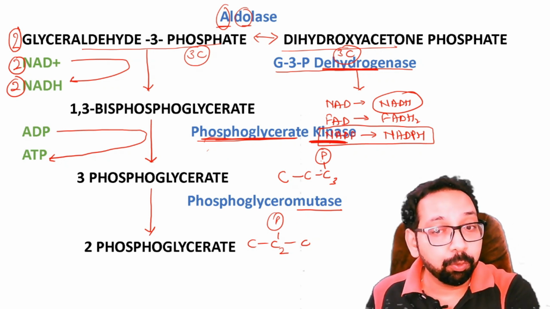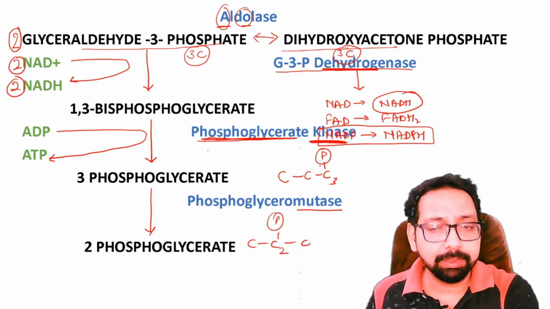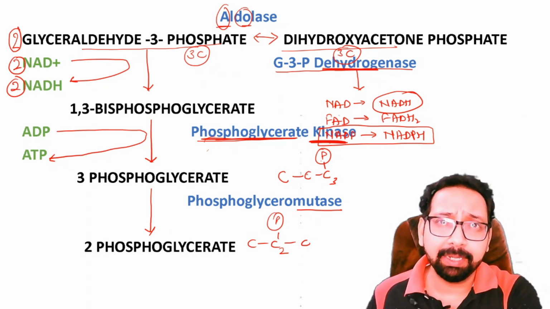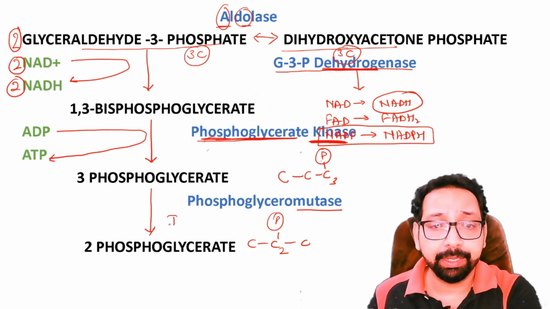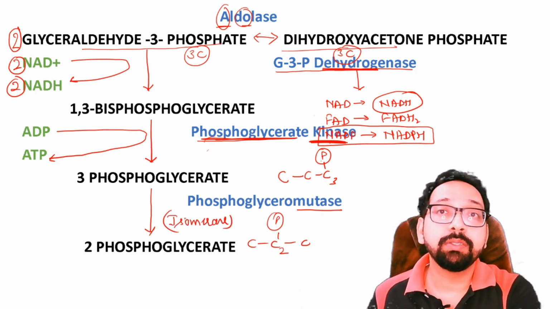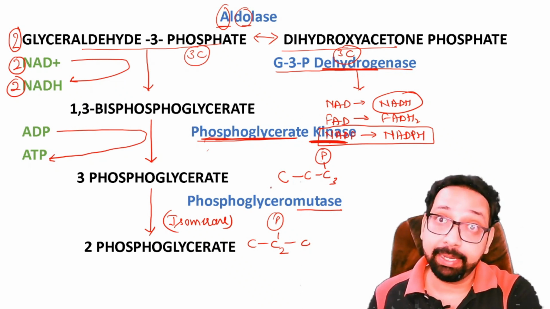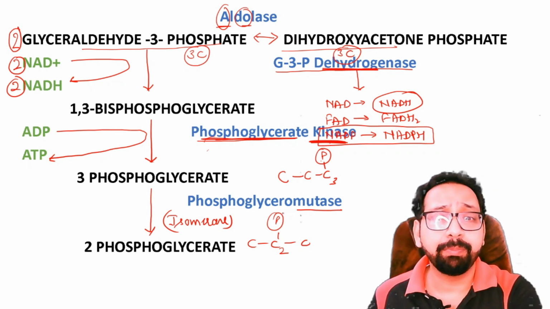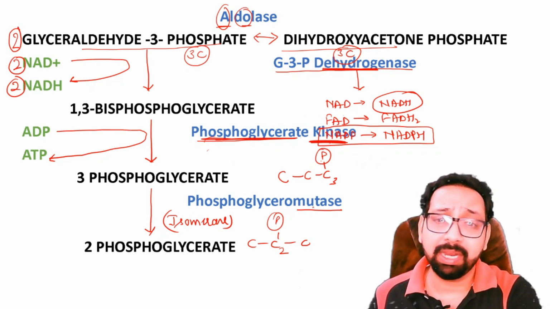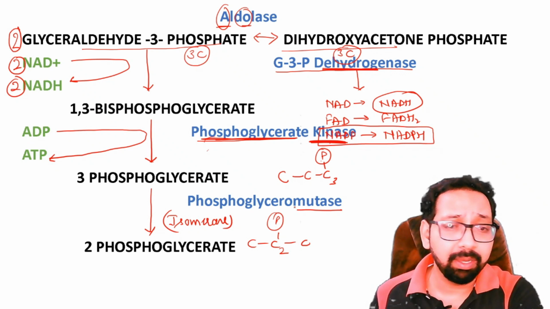This transfers a group within a molecule, which means the resulting compound would be an isomer. That's why mutase is an isomerase. Frequently asked question. Mutase is not transferase, it is an isomerase. In a few textbooks, you will find that mutase is transferase. That is wrong. Mutase is isomerase.